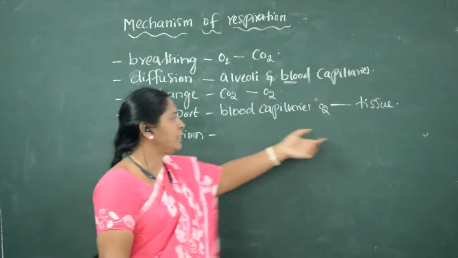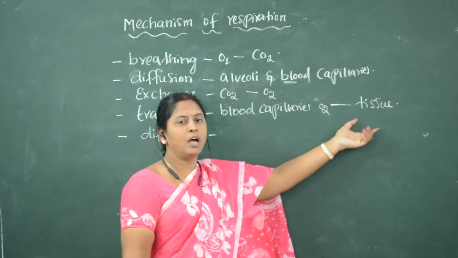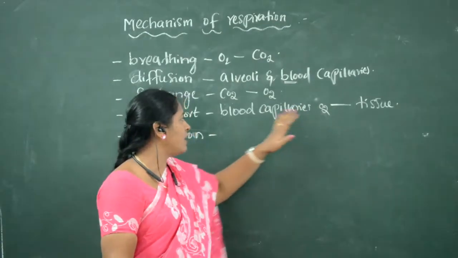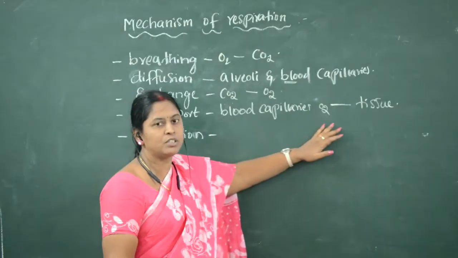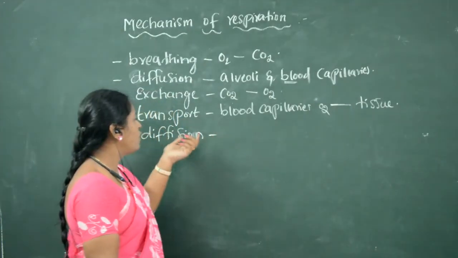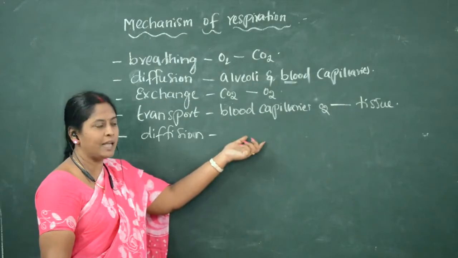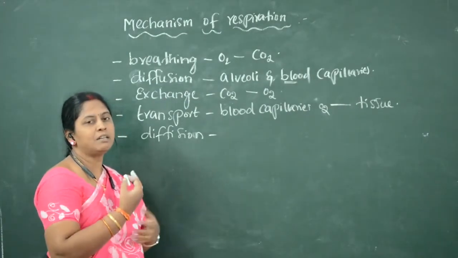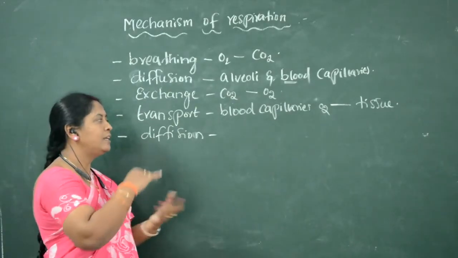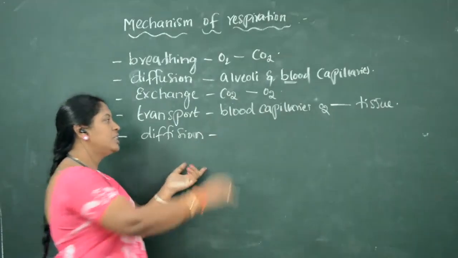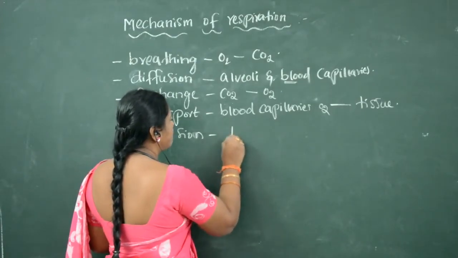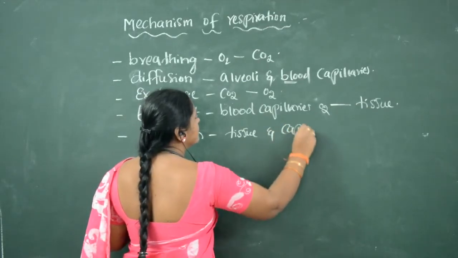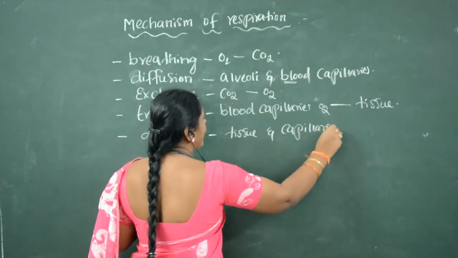After the blood capillaries carry oxygen near the tissues, the oxygen present in the blood capillaries diffuses into the tissues, and the carbon dioxide which is present in the tissues enters the blood capillary. So in this way diffusion occurs between tissues and capillaries.